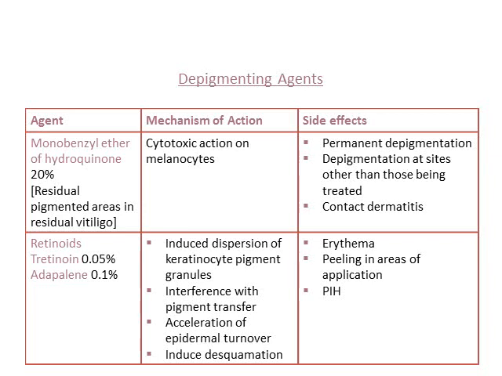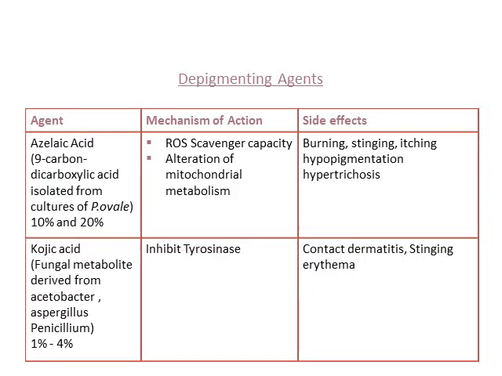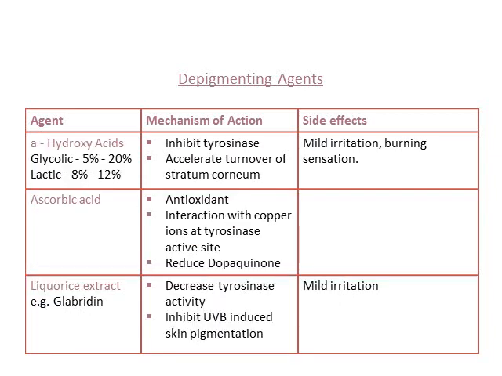There are certain depigmenting agents which are stronger, such as monobenzyl ether of hydroquinone or hydroquinone 20%. Then there are retinoids, tretinoin and adapalene, which are also depigmenting agents. Azelaic acid, which I had mentioned earlier in acne treatment, we usually use at 15% in acne treatment, but when it comes in 20%, it also helps in removing hyperpigmentation. Kojic acid is another depigmenting agent, which is common and quite safe to use.